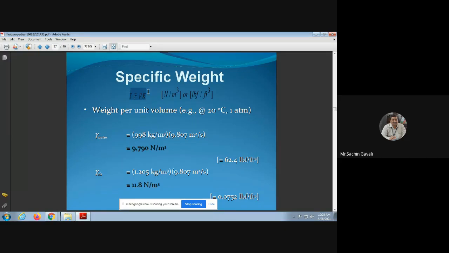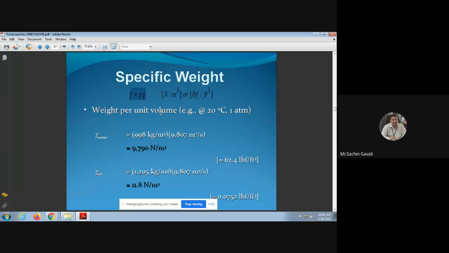They have given gamma, but here we are considering small w, and the unit is Newton per meter cube. Generally, the specific weight of water is rho into g. So for water, 998 into 9.81 comes to nearly 9790 Newton per meter cube.